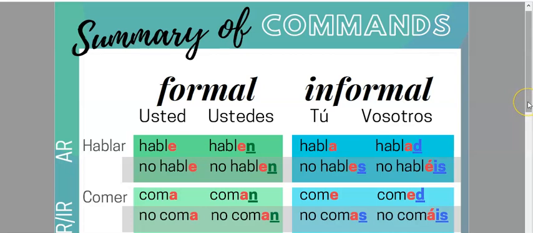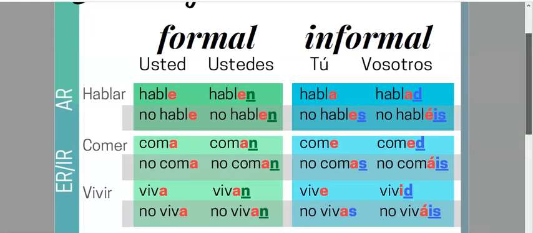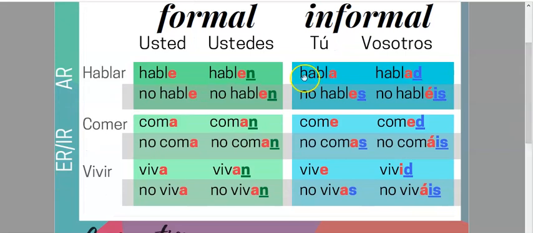Because we have in Spanish the endings ar, er, ir, remember the conjugation is different. For verbs that end in ar, we're gonna attach an e for the usted form and an a for the ir ending. Now when we do the plural ustedes, we're just gonna add an n to the ending.